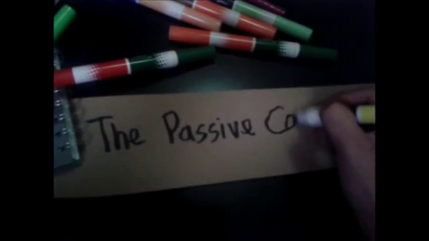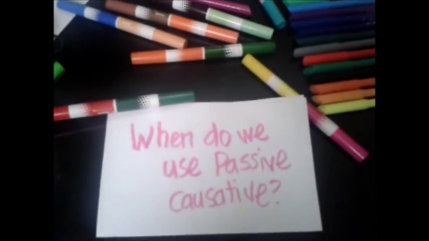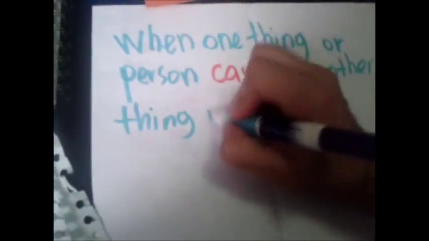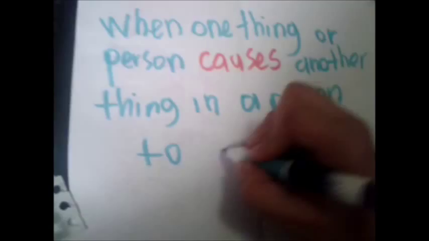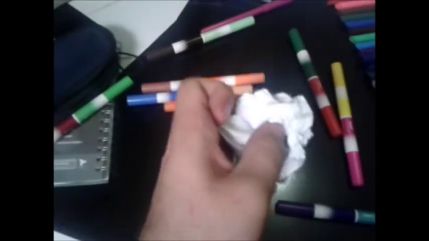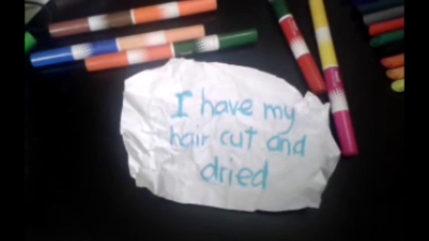Now we're going to talk about the passive causative. So when do we use the passive causative? We use the passive causative when one thing or one person causes another thing or another person to do something. That is, it says that another person does an action for you. So here we have an example. I have my hair cut and dried. That says that someone else cut and dried my hair for me. Okay?